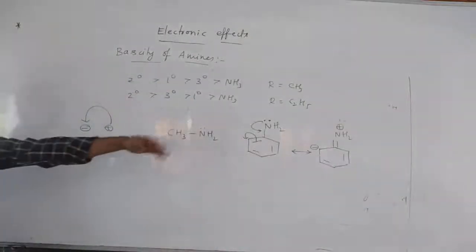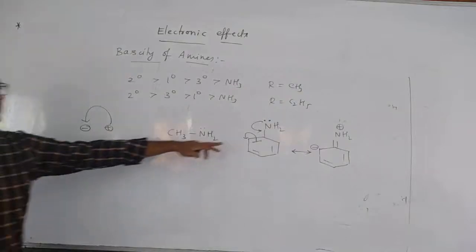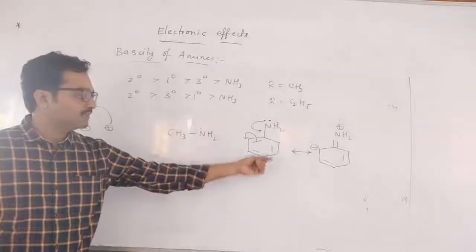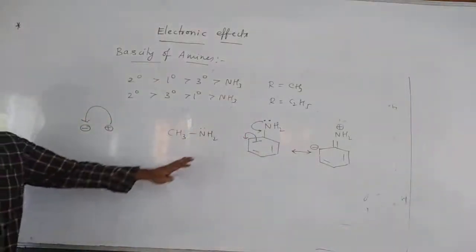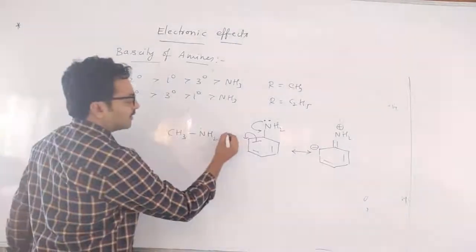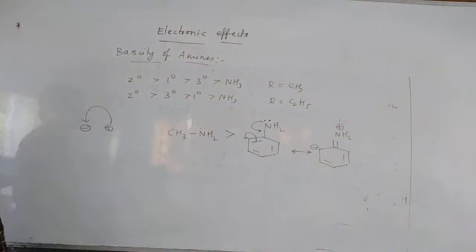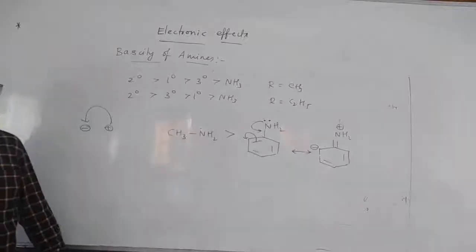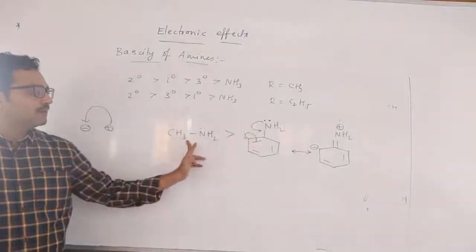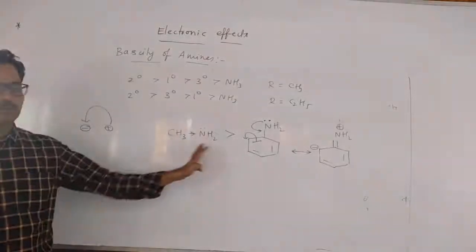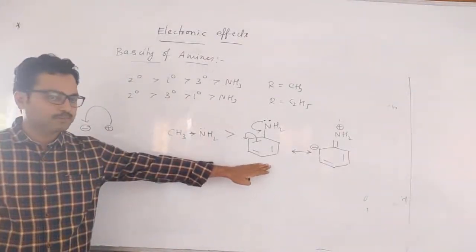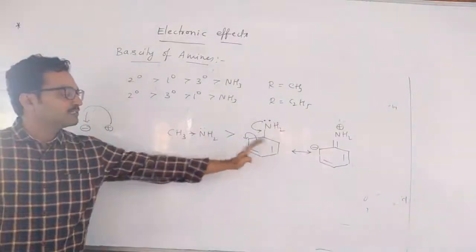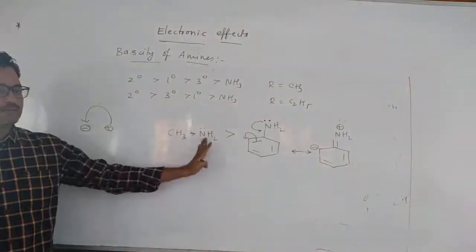After that you will have 4 more structures, right? As the lone pair is involved in the resonance with the benzene ring, you can say this is also the minus M effect, or else mesomeric effect we will call that. In that case methylamine is more basic than aromatic amine. The only reason why methylamine is more basic than aniline is that the methyl group is a plus M effect group, and the phenyl group is a minus M effect group. So it will withdraw the lone pair of electrons. In which case can nitrogen donate easily? First case. That is why it is more basic.